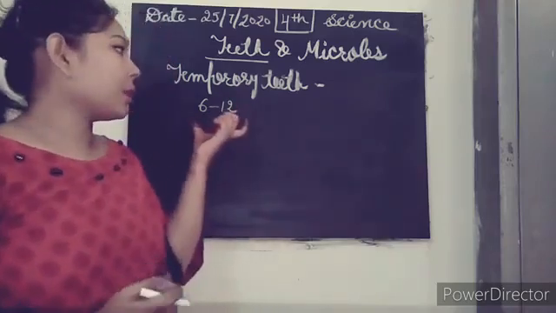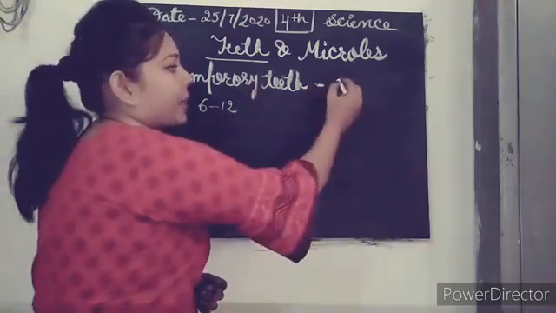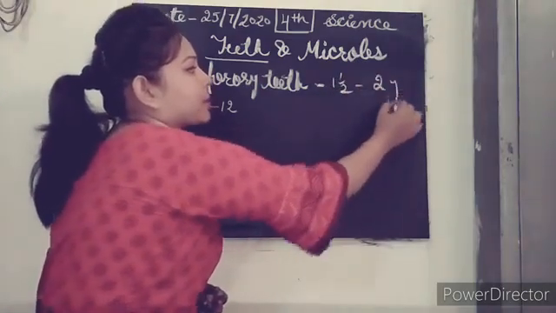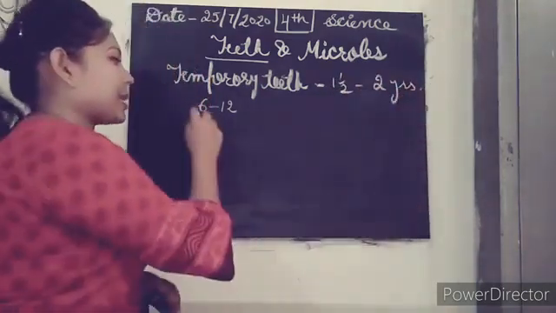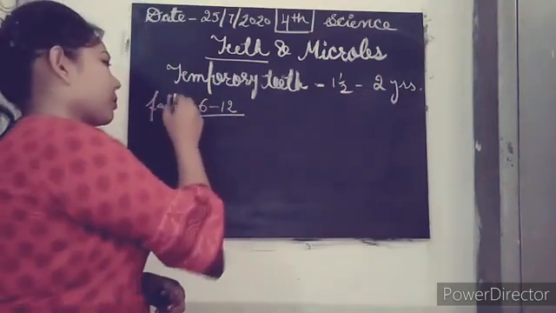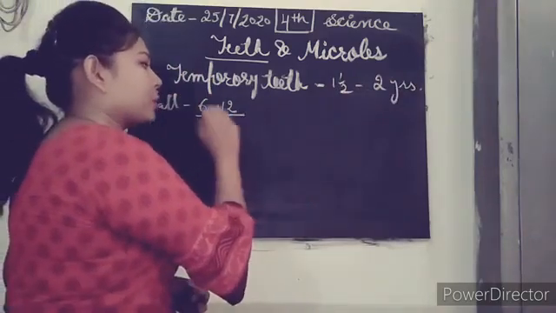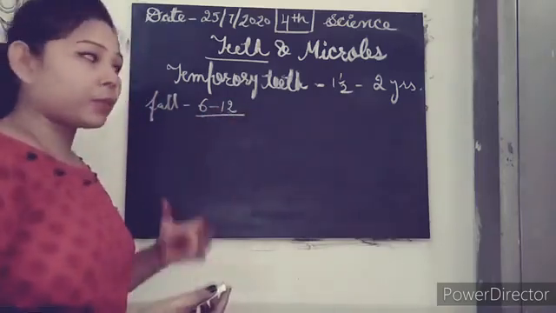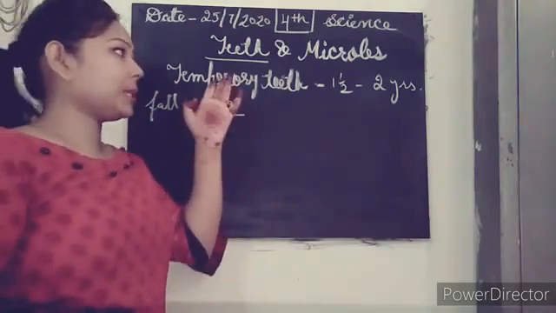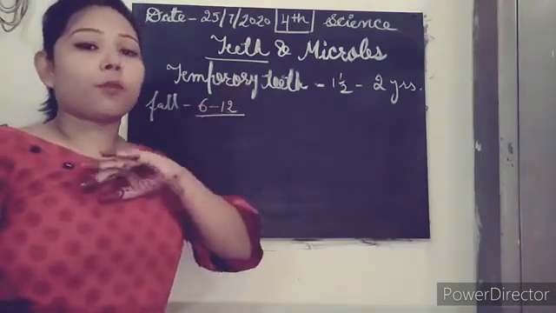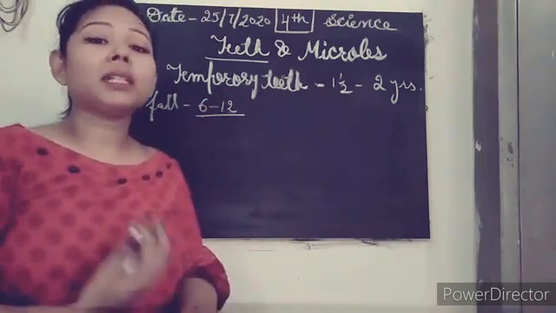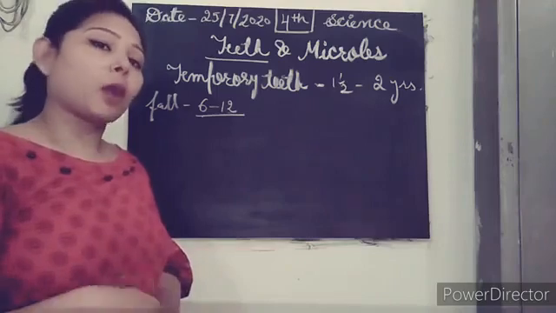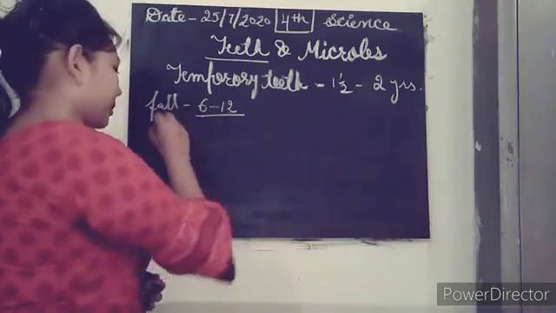So milk teeth start bearing at the age of 1.5 to 2 years, and they fall down during the age of 6 to 12 years. Afterwards, when these milk teeth or temporary teeth have fallen down completely, what will the vacant space be occupied with? This space will be occupied by the permanent teeth.